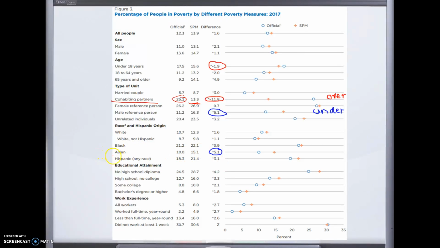On the other side of the scale, let's look at Asian Americans. According to the official poverty measure, only 10% of Asian Americans, roughly, were considered living below the poverty line.